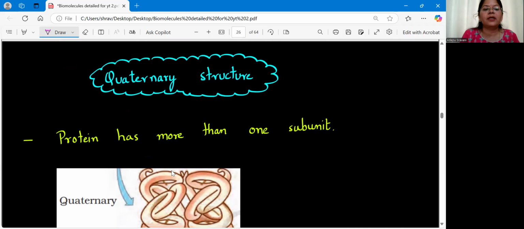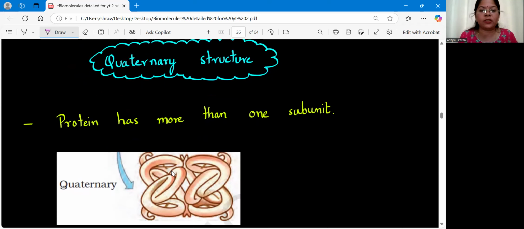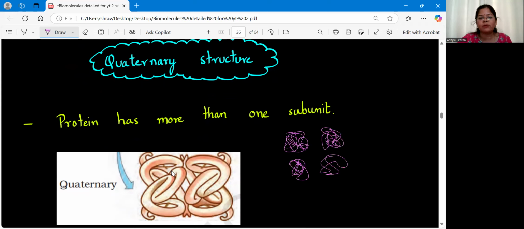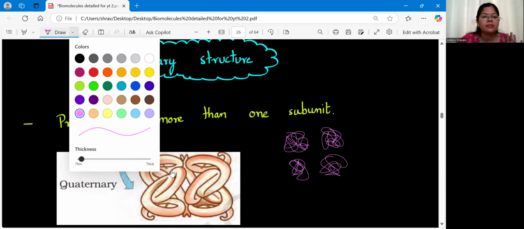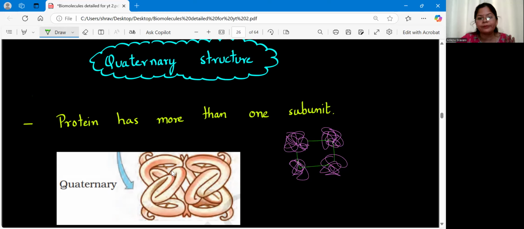Next, we'll talk about the quaternary structure protein, the last structure. Now, what happens in quaternary structure is you have to take more than one tertiary structure protein. For example, say this is one tertiary structure protein, this is another, this is one more, and this is one more. Clear? In this example, I have taken 4 tertiary structure proteins, and all these proteins I am bonding. So when more than one tertiary structure protein comes together, that will form your quaternary structure. If a protein has more than one subunit of tertiary structure, that forms the quaternary structure.